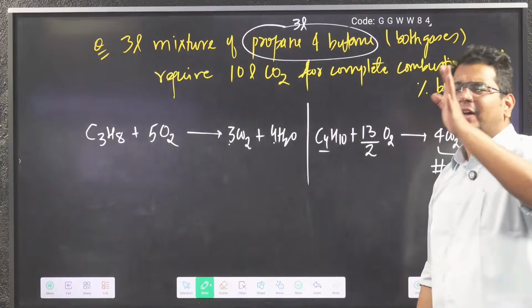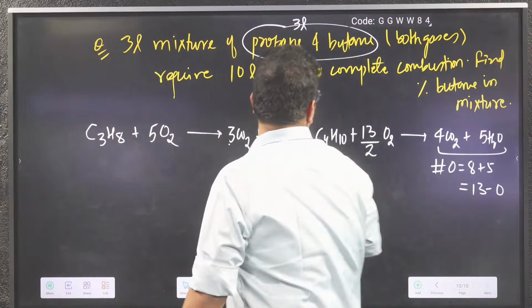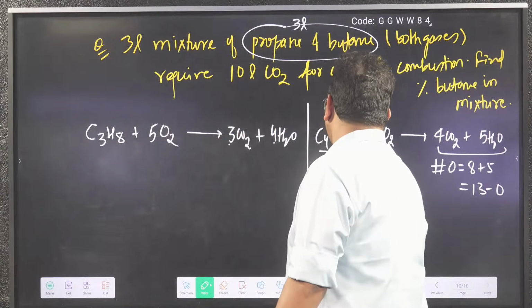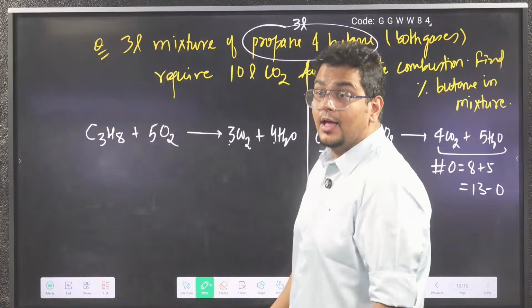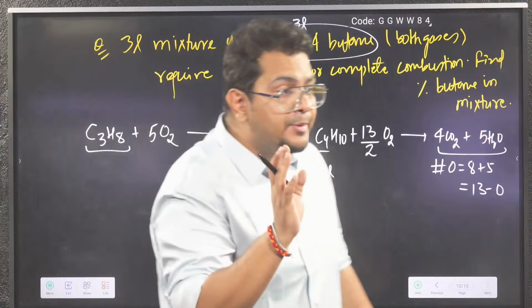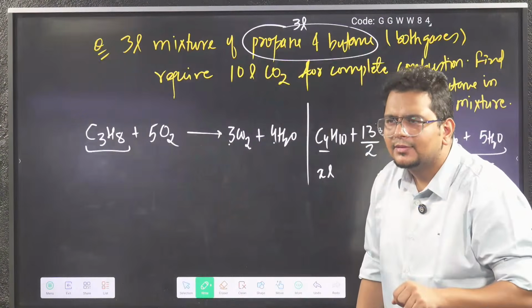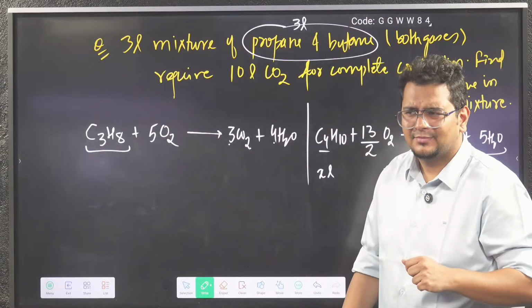So take any one of them as X liter. Let us take butane, whose percentage they are asking, as X liter. So how much will be propane? If butane I am taking X liter, total volume 3 liter, how much is propane?